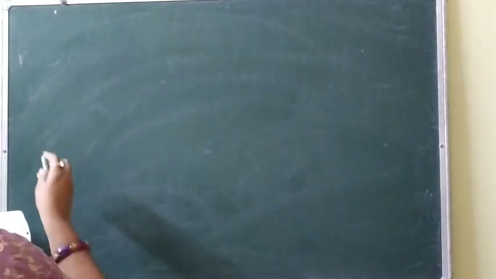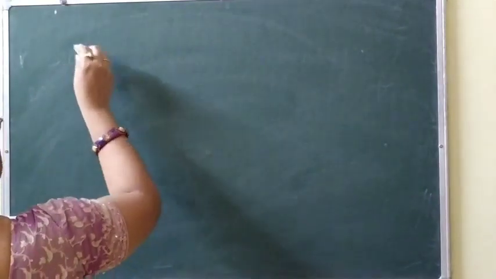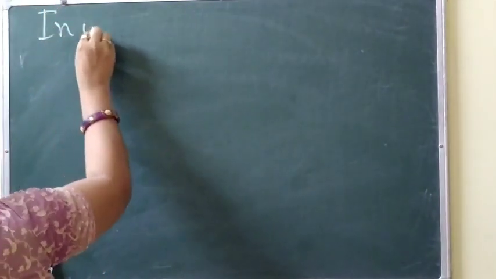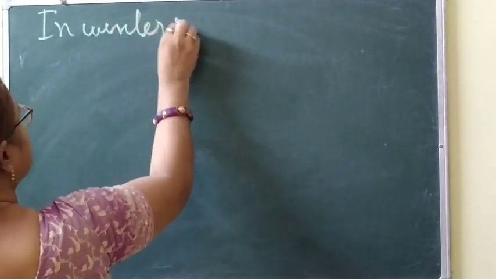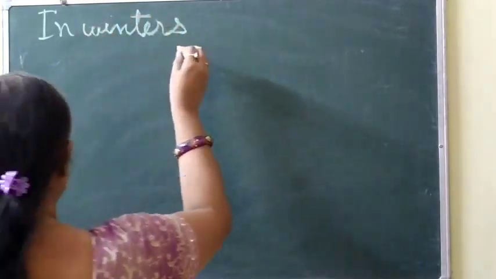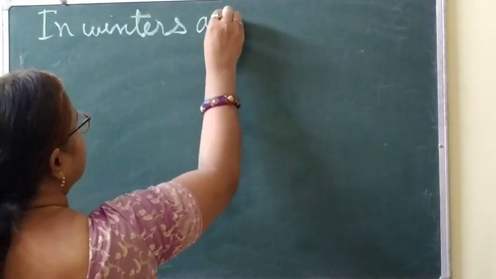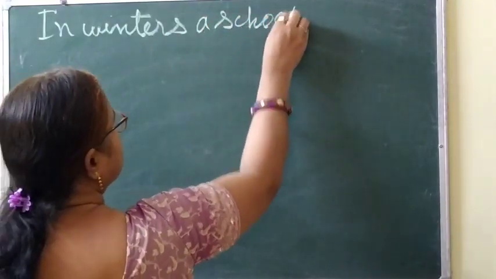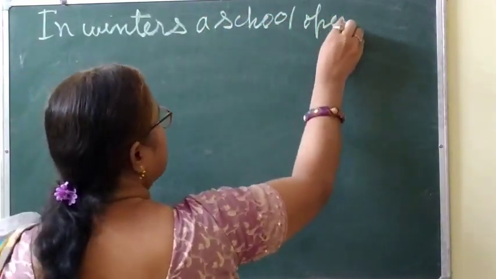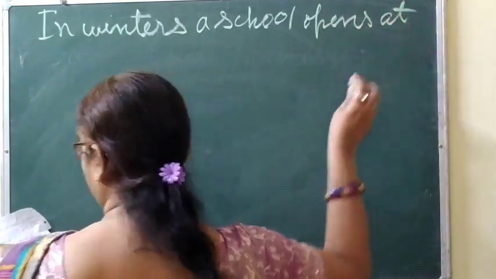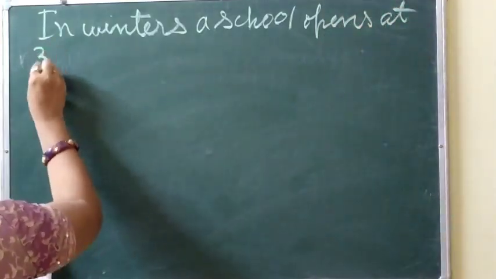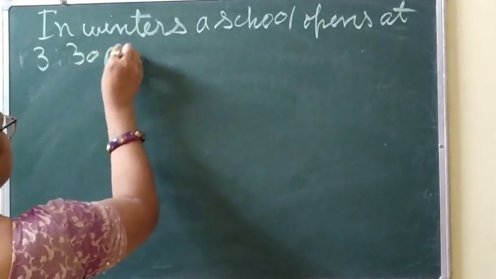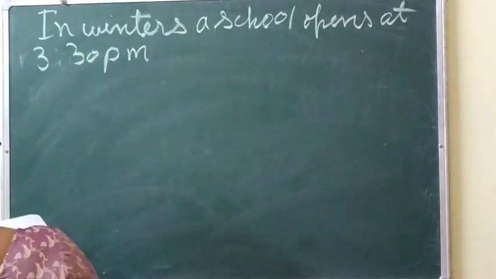Now next question. In winters, a school opens at 3:30 p.m. Clear?